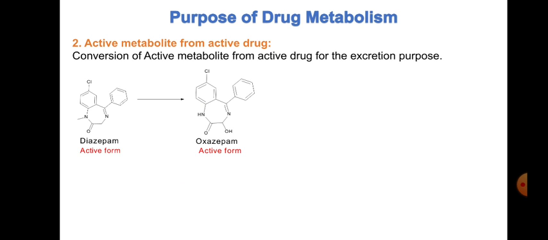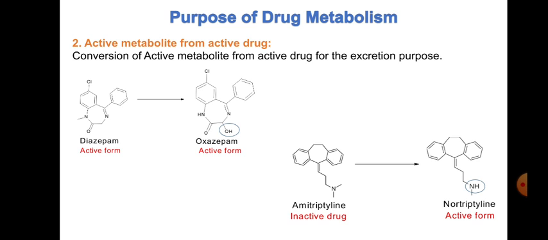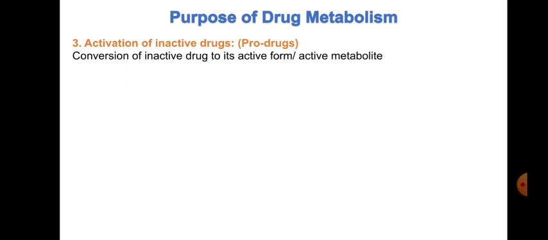Similarly, we can take an example of amitriptyline. Amitriptyline is the active drug. By mistake it is written inactive. So this is an active drug and it will be converted into nortriptyline. Both are active forms, and you can see this NH is introduced here. Okay. So this will be more hydrophilic in nature, and then it will be easily excreted.